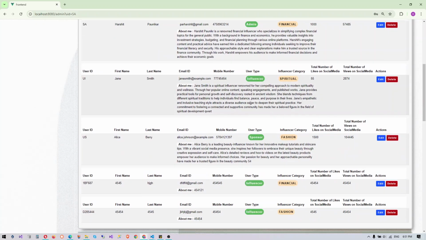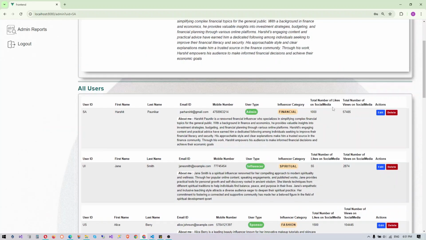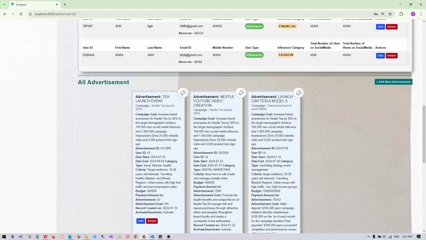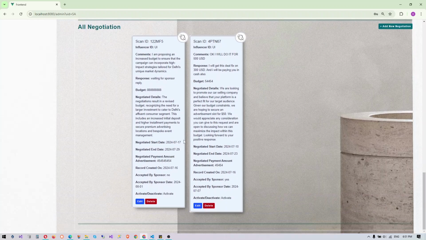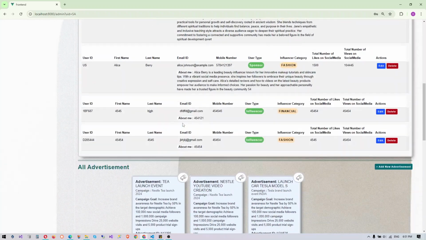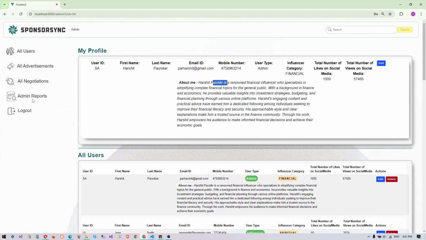This is super admin, so we can edit, delete the users. Option is given over here. We can edit and delete advertisement. Option is given over here. And we can edit, delete negotiation. Options are given over here. We have special functionality of reporting.